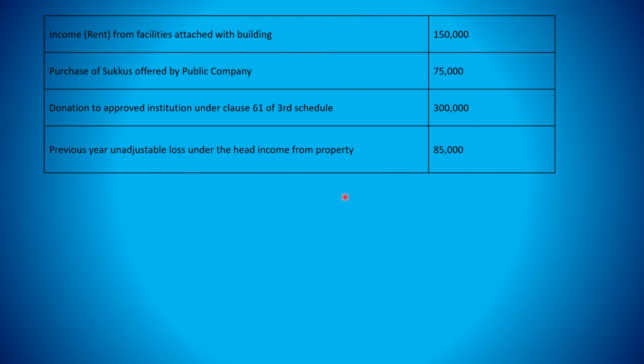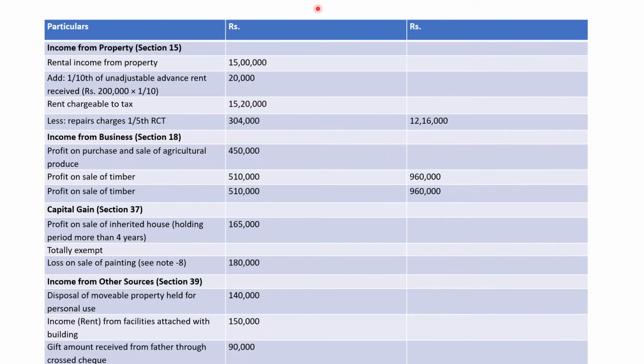So moving towards the solution, you can see the solution on the next slide. Name of the taxpayer is Mr. Muhammad Ali, tax year 2025, tax year ended 30 June 2025. His residential status is resident. Now we will calculate taxable income and then tax payable. We start with income from property, section 15.